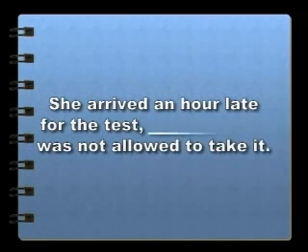Let's take a look at the first question. She arrived an hour late for the test. In brackets, was not allowed to take it. Use the word consequently to join these sentences. Yes, that's right. The sentence is, she arrived late for the test. Consequently, she was not allowed to take it.